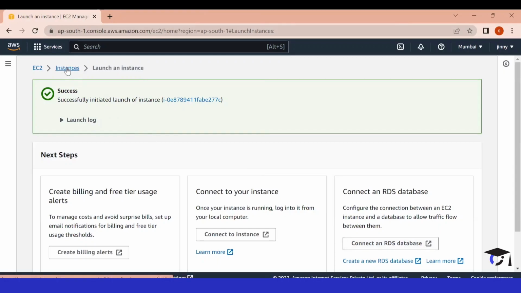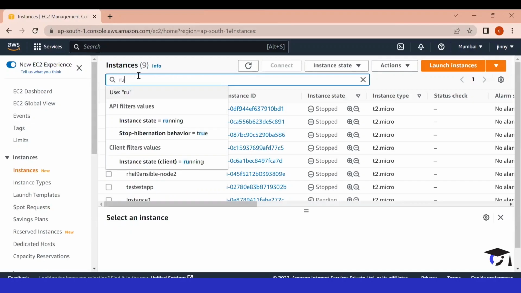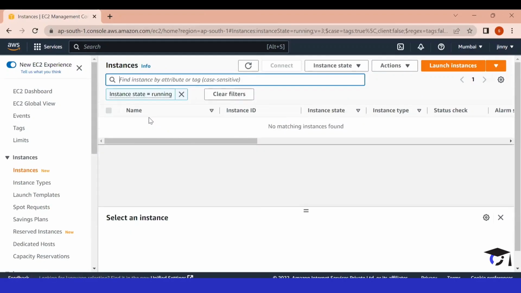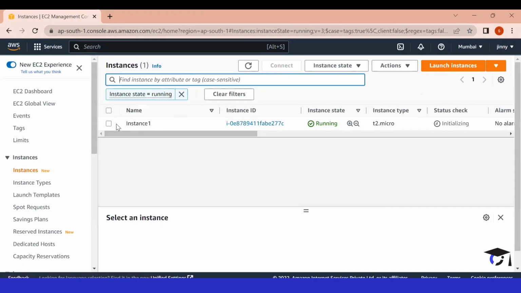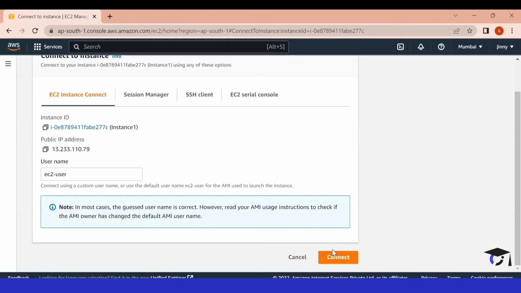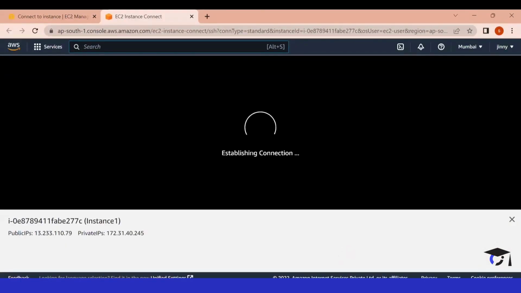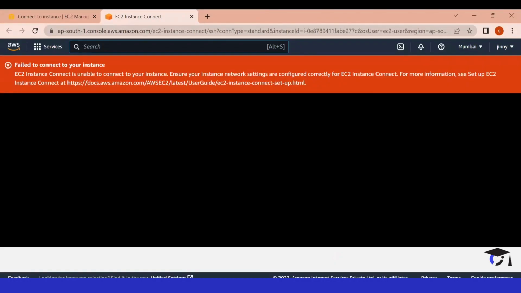And now if we go back to our instances portal and let me just filter by running so that I can filter my instances. You will see here, my instance is running right now and I can use it. To launch this instance, I have used Amazon Linux as my OS image. So Amazon Linux gives us the facility to directly use this instance from the web UI. If I directly click on connect, I will be connected to my AWS EC2 instance and I can directly use it. If you are not using Amazon Linux, then you will have to use PuTTY to connect to your instance.